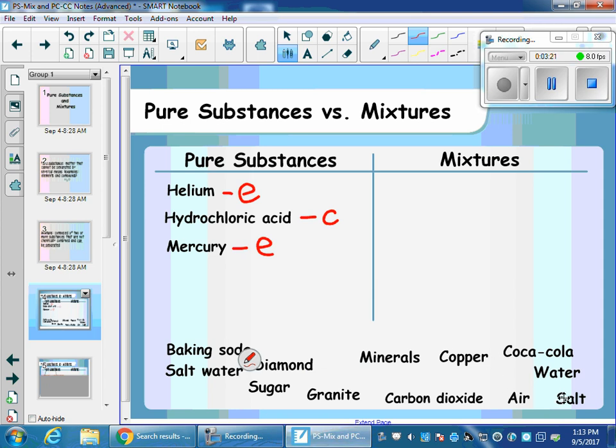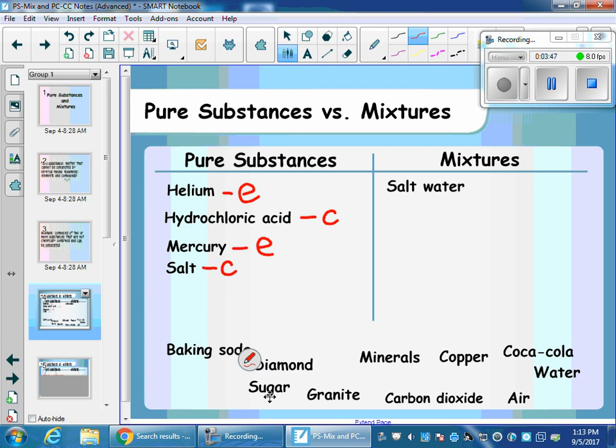The next one is salt. Salt is also a pure substance. Salt is sodium chloride, which is a compound. You can't separate the sodium from the chloride, so that is a pure substance. The next one is salt water. Salt water is a mixture. I could put my salt water on the stove, have the water evaporate, and my salt would be left behind. I can separate it.